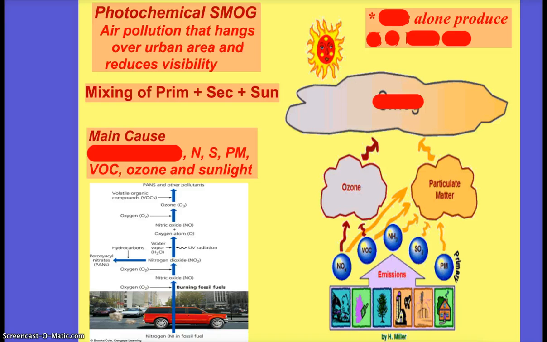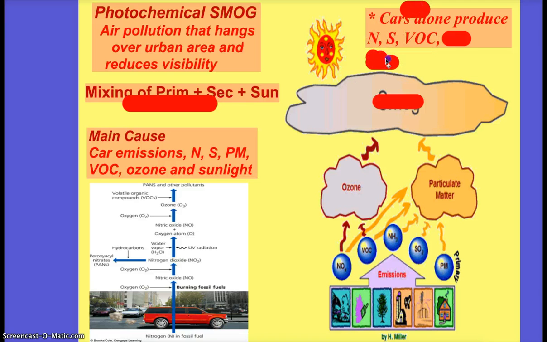As a review, what's the main source of air pollution problems? Chemicals or primary pollutants? Transportation. So transportation is going to lead to the release of nitrous oxide, sulfur oxides, volatile organic compounds, particulate matter. It's not going to lead to ozone, okay? But when these compounds and ozone react in the troposphere, smog forms, okay?